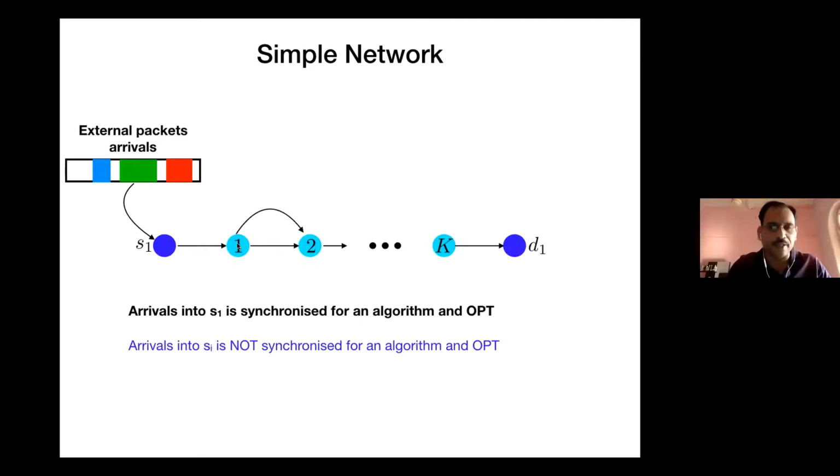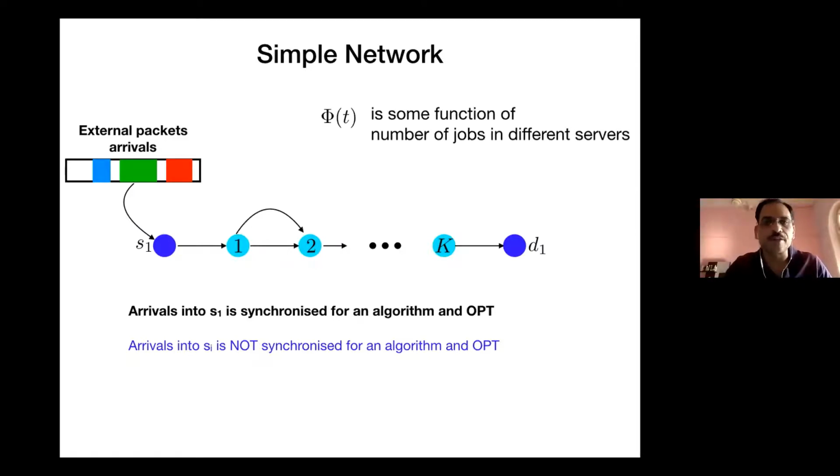This is an important point to understand: the speed at which I work depends on my choice of the algorithm. I don't know what the OPT is doing. OPT is some beast which knows everything in the future and is doing something very complicated, while any algorithm you pick has to work on causal information and make some decisions. Those decisions might differ compared to the OPT, and the decision here is just the speed decision: at what speed should I process these packets? That results in non-synchrony of packet arrivals into any of the subsequent servers, and that is where the biggest problem starts. Making sure that the boundary condition for a potential function is satisfied is very difficult to construct.